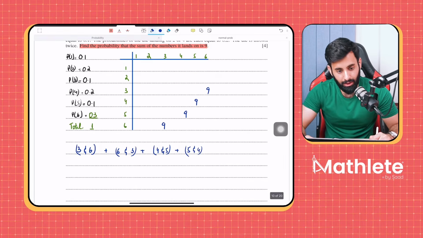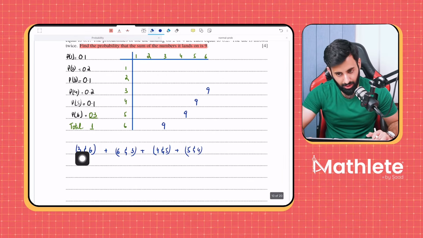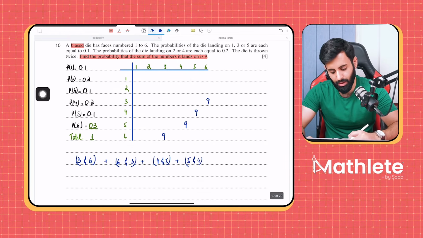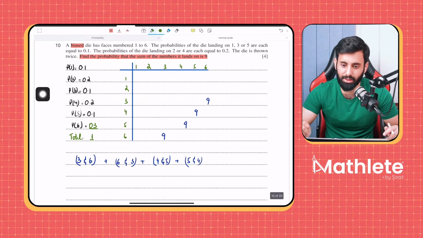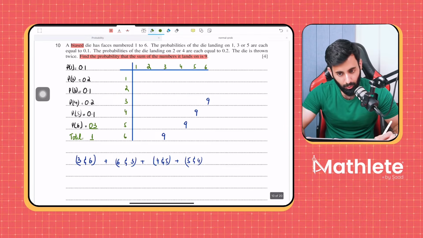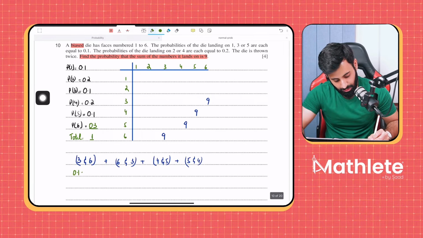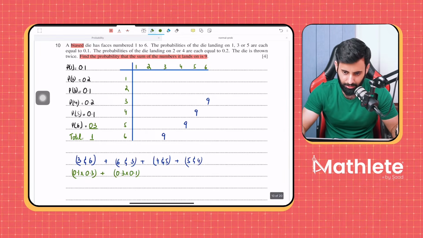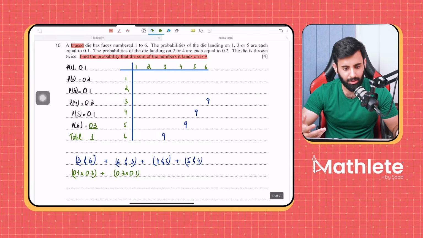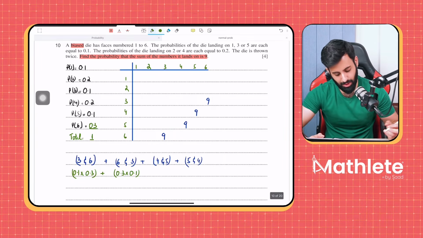Okay? Now, what if I want to find out the probability of getting a 3 in the first attempt and 6 in the second? What am I going to do? How will I find out the probability of getting a 3 in the first attempt and 6 in the second? What is the probability of getting a 3? That's 0.1. What's the probability of getting a 6? That's 0.3. Okay. Then 6 and 3, 0.3 into 0.1. Or you can simply multiply it by 2. Okay, because you know it's the same die, the probabilities won't change, so you can simply multiply it by 2.